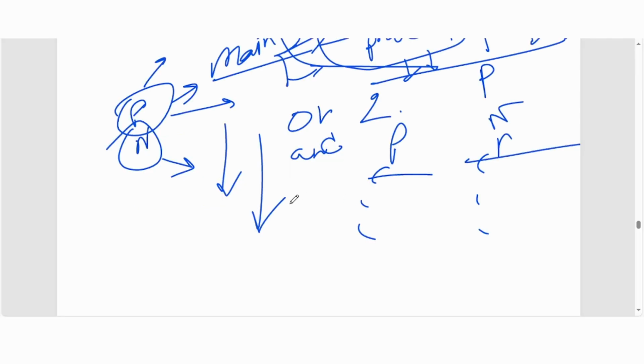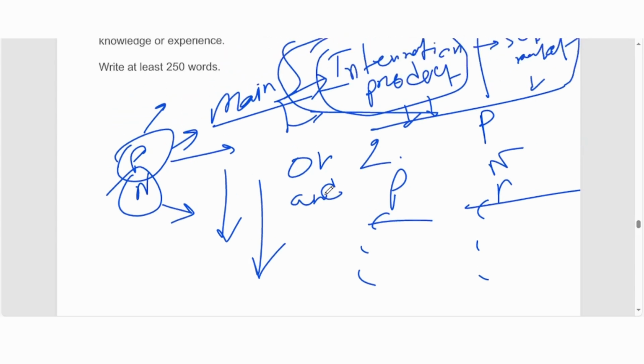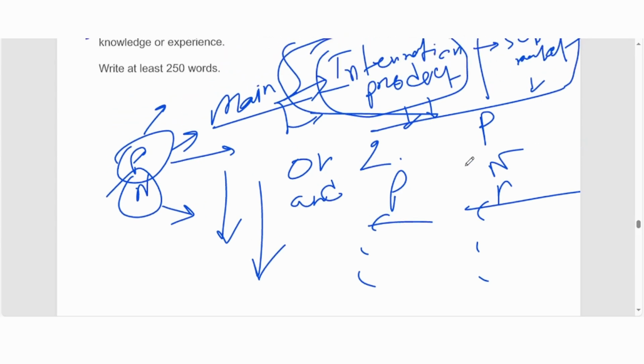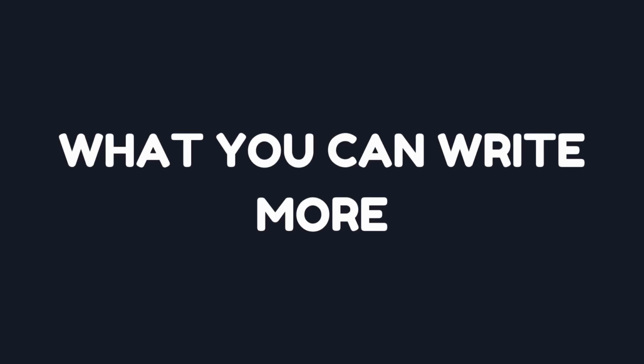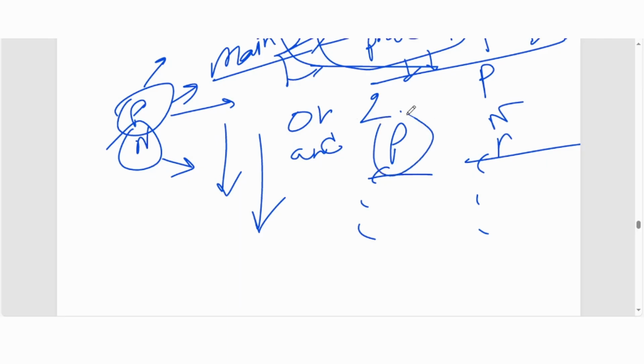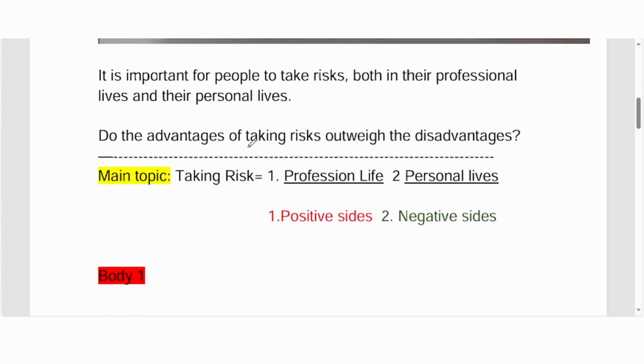You don't take the decision based on your feelings, like okay, I think it is positive, I think it is negative. No, you don't take the decision based on that. You take the decision based on what you can write more. If you can write more with the positive, you say it is positive. If you can write more with the negative, then you say it is negative. Simple as that. So let's try to do that. Whenever you do, you will take the notes. Okay, all right. So let's see, this is another question. We'll go through some questions, three, four, five questions. It is going to help us.